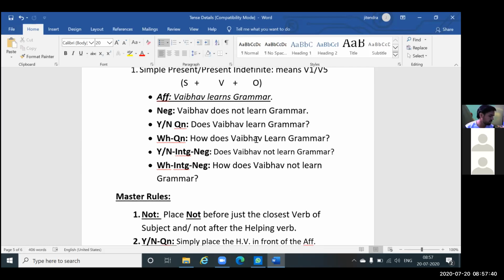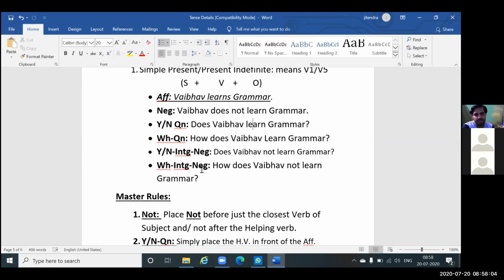How many tenses are there? Total three: present, past, and future. Again, each is divided into four categories, so 3 into 4 is 12. Now each has 6 types of sentences. So how many are there now? 12 into 6, that is 72. Now you got it?